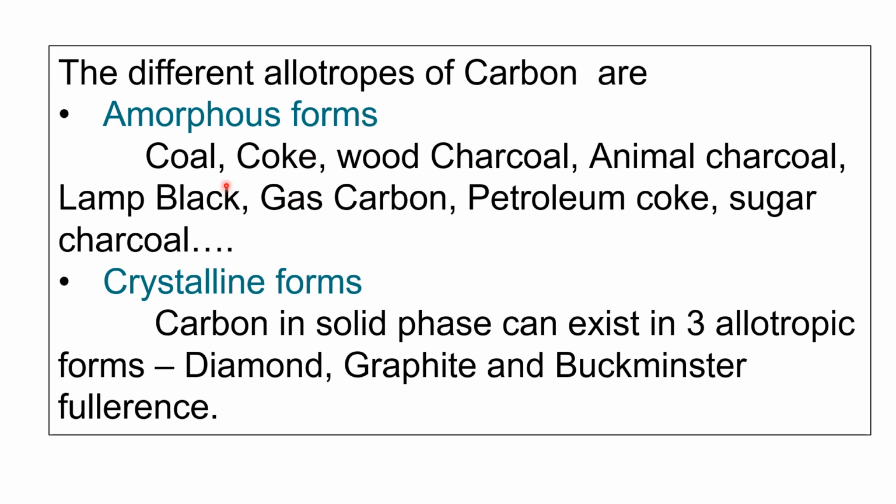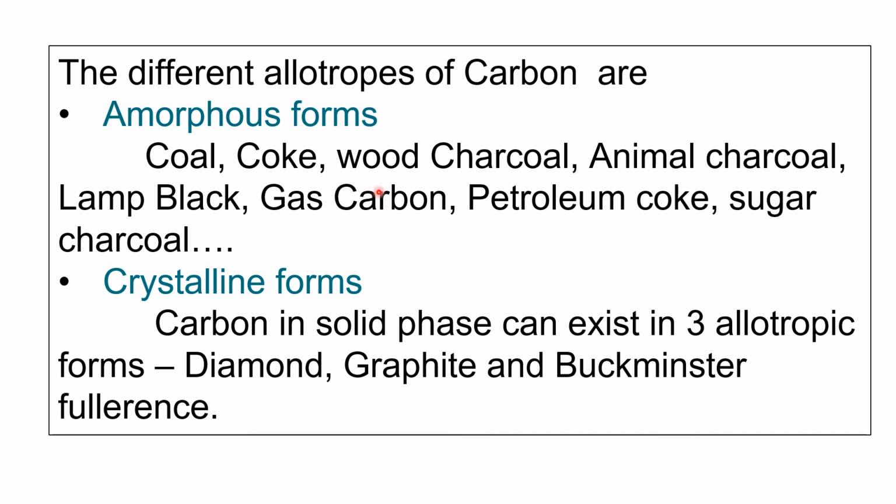What are amorphous forms? The form of the element without any definite shape is known as amorphous form. Whereas crystalline means they have a definite shape of a crystal, and hence they are known as crystalline forms of carbon. And the amorphous forms of carbon are coal, coke, wood charcoal, animal charcoal, lamp black, gas carbon, petroleum coke, sugar charcoal, etc.